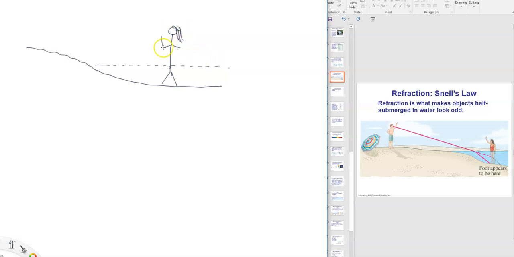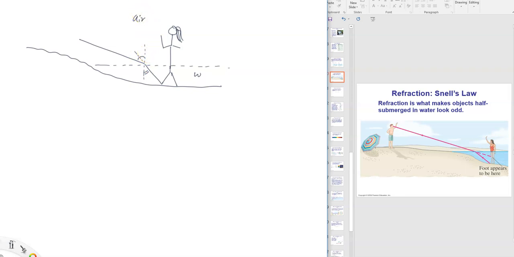Okay, she's raising her hand. Here comes light, and it bends away from the normal. So this is the incident angle. This is air. This is water. So it makes a big angle like this. It was supposed to go this way, but that didn't happen.